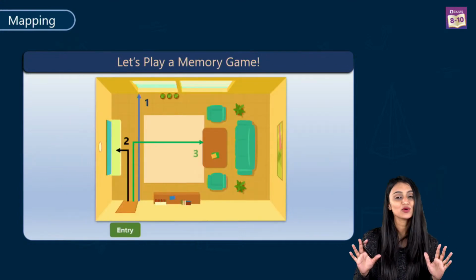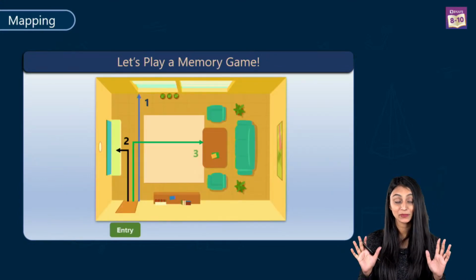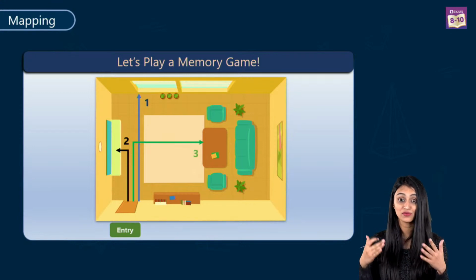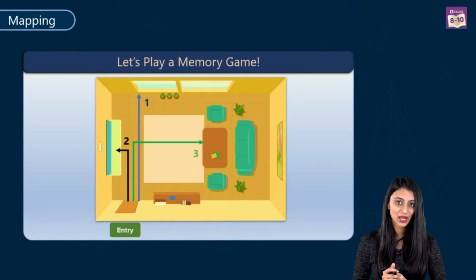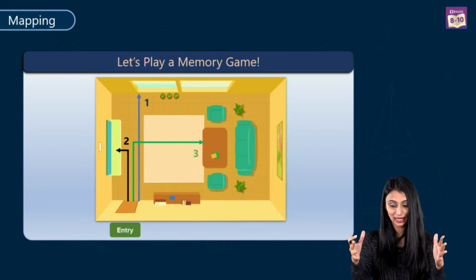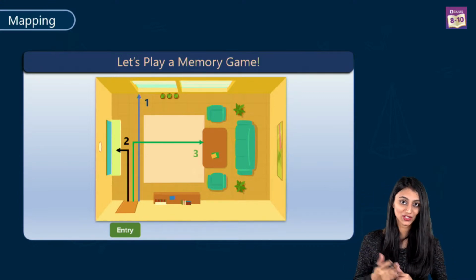So basically, most of you were able to give the answer correctly. But how? It's not that the picture was in front of you while you were answering. See, it's because when you saw the picture, you did a mapping of it in your mind, right? That's why you were able to answer the questions correctly.